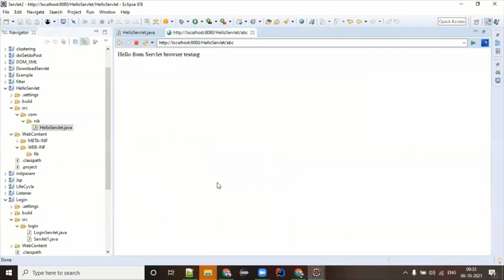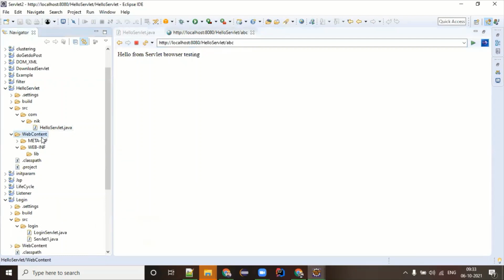Now, the question is, are we going to type the URL every time in the browser URL section? Oh, no. Many people don't know how to type slash abc. Sometimes it's a very long string. What is the alternative for that? The alternative is to give the user a UI.